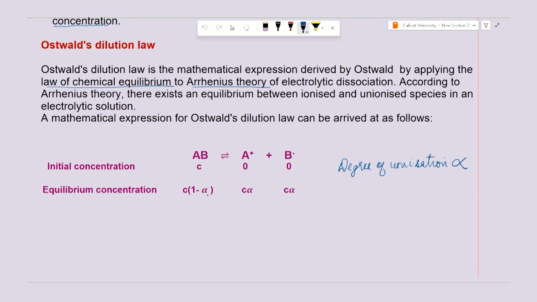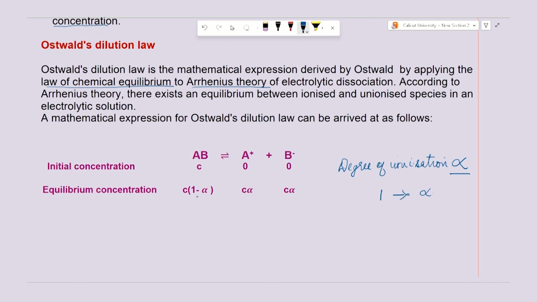Now, if alpha is the degree of dissociation, for 1 mole alpha is getting dissociated. So, if C moles are there, if it is 1 mole you will get alpha.